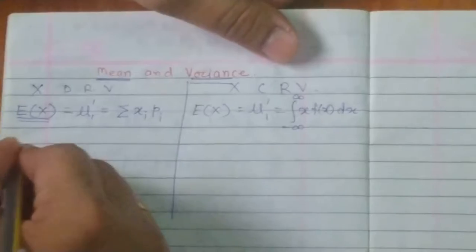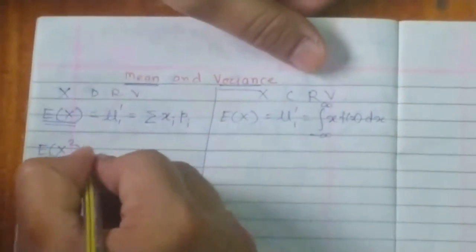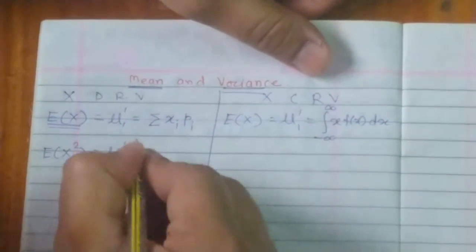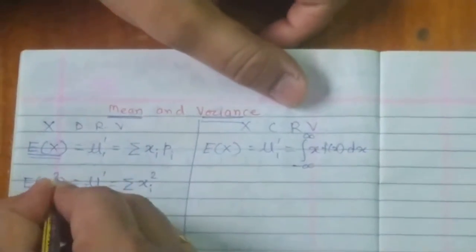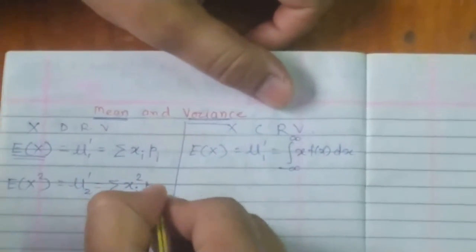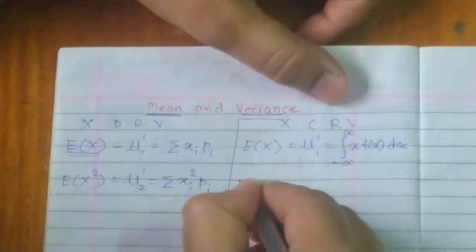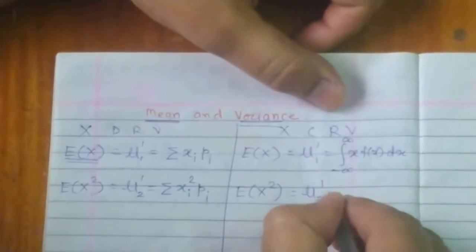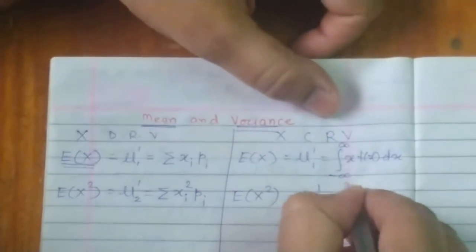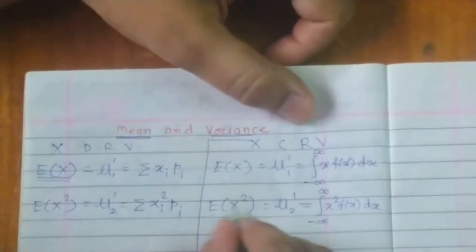Now we are going to define the second moment, which is nothing but E of x square, and can also be denoted as mu2 dash. It is given by summation xi square into pi, as there is a square term here. This is the second moment in the discrete random variable. Here it is E of x square equal to mu2 dash equal to integration from minus infinity to plus infinity x square into f of x dx. So this is how we can define the second moment.